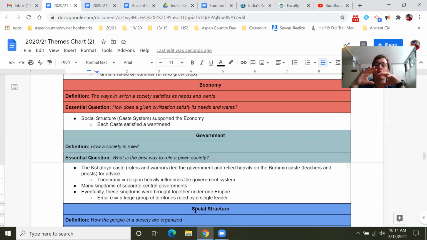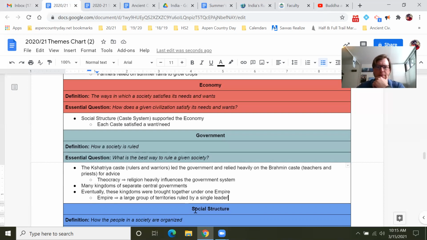So eventually, all of these kingdoms are brought into one empire where one person was in charge of all of ancient India. And that's what an empire is. A lot of territory, a lot of land that's under control of one person, one monarch. And that's what we're seeing in ancient India. Not going to dive too deep into this. Again, the focus of this unit was the belief systems. So we're going to cover this idea of empires and governments later this year, or maybe even next year in 7th grade.